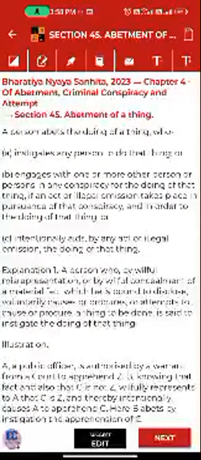So basically, what is abatement? When a crime is happening, and some person A is committing the crime under the influence of some other person, that is abatement.